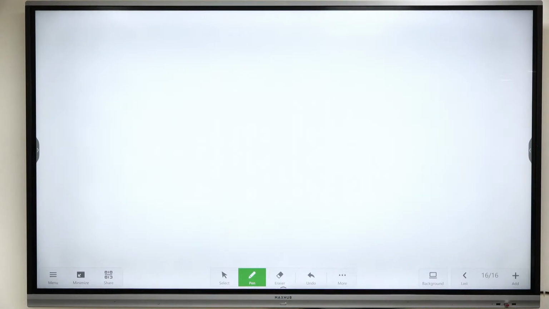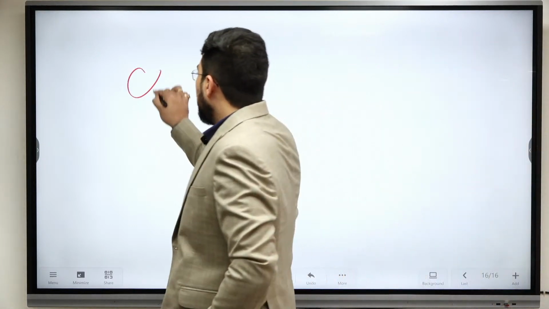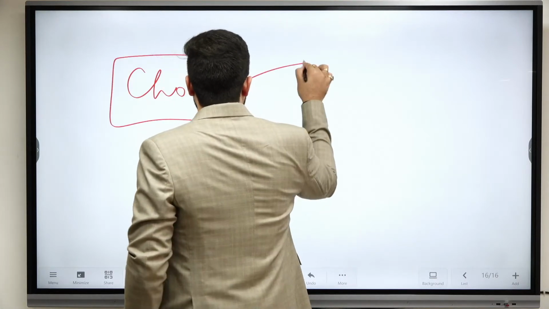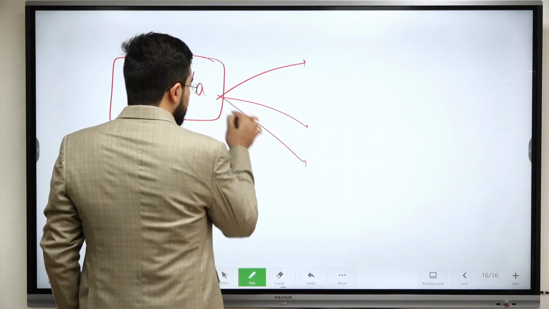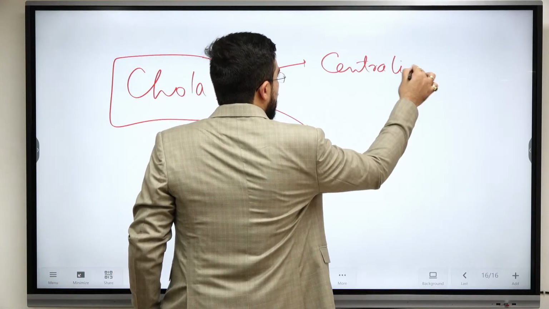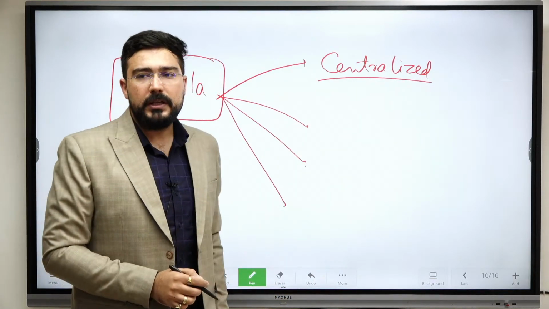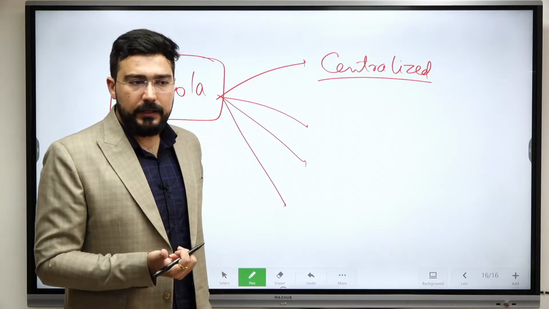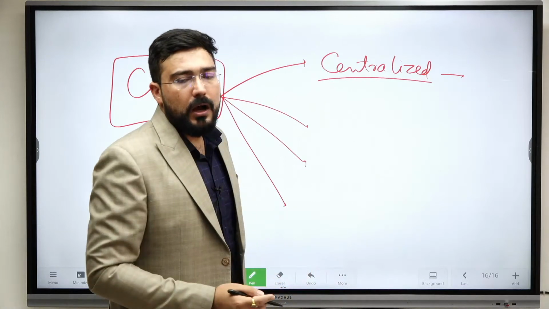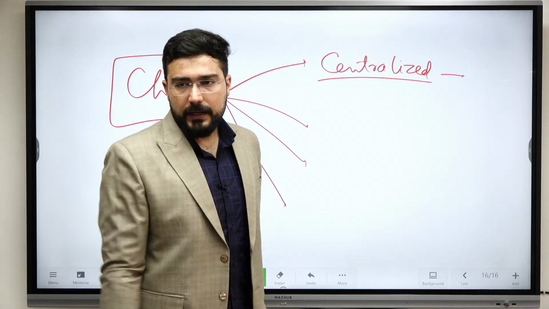So when we see the Chola state, it has been explained by various historians. The two most famous perspectives: all of us know that Neelakanta Sastri says it was a centralized state. Here he talks about the powerful bureaucracy along with the powerful navy. So that's why they say it was a centralized state.